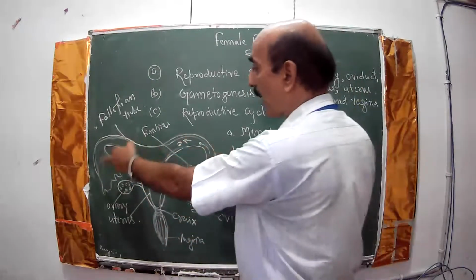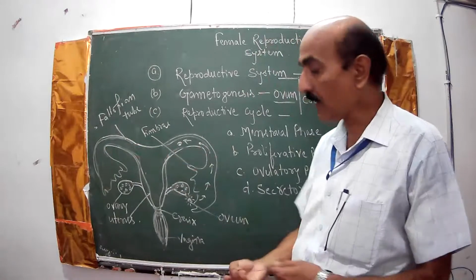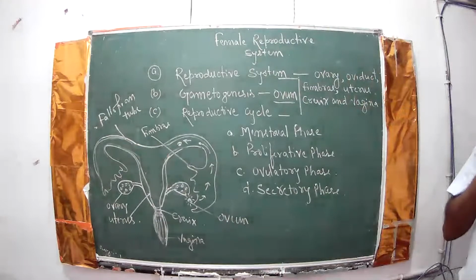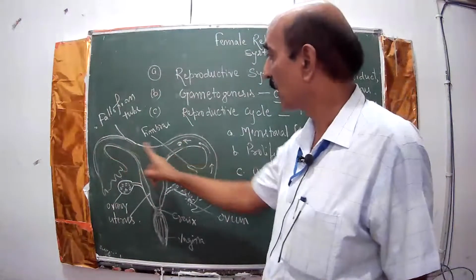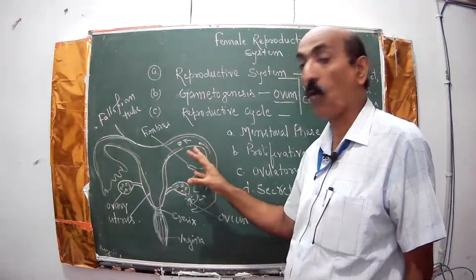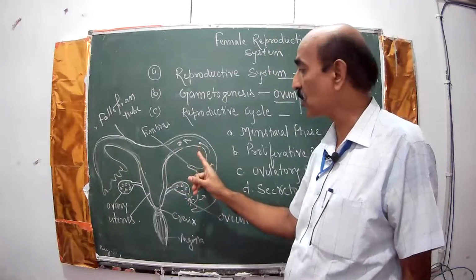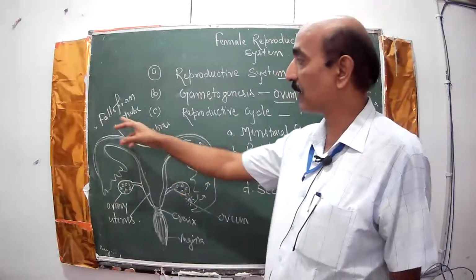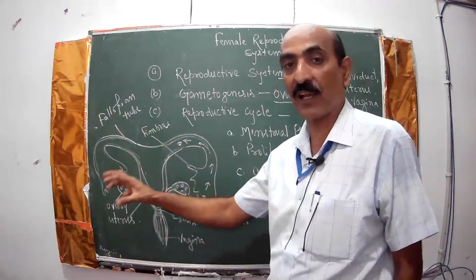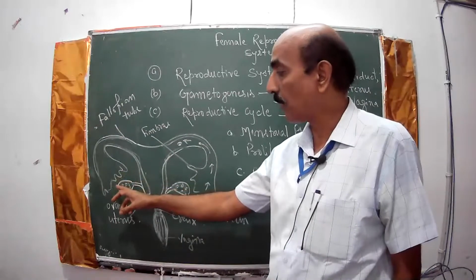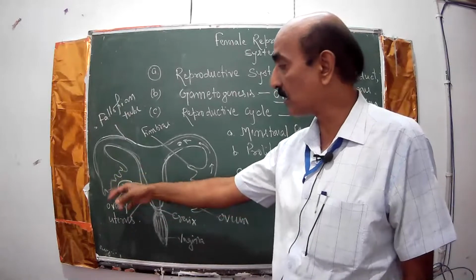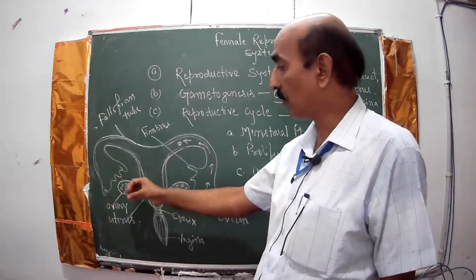Then this is the fallopian tube. This is also called the oviduct because it carries the ovum, or female gamete. That's why it is called oviduct, but the name is fallopian tube. Now this is the fimbriae. At the end, there are finger-like projections that collect the ovum when it appears there during the ovulatory phase. So this is the fimbriae that collect the ovum.